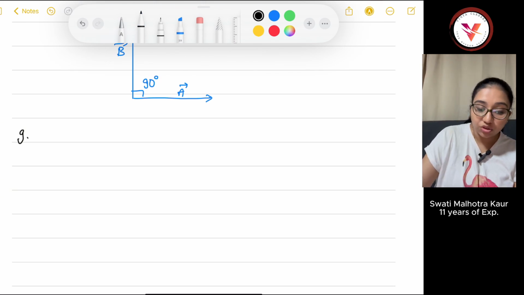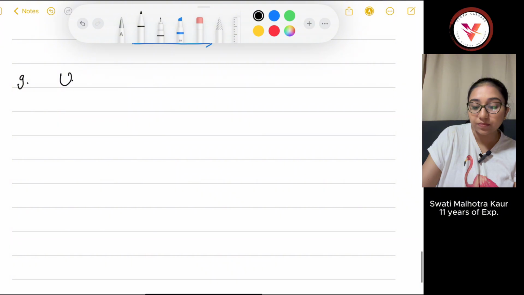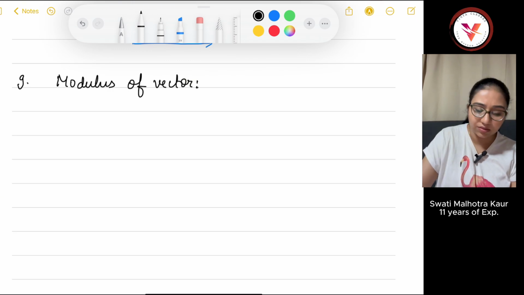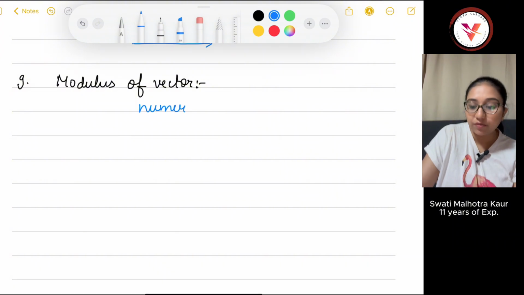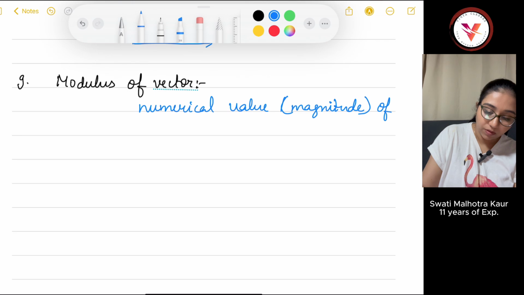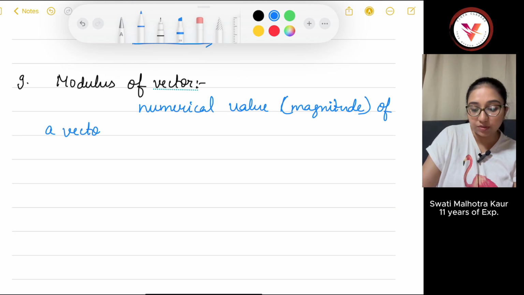Next is unit vector. This is an important vector. Before unit vector, let's learn about modulus of a vector. If you take the modulus of a vector, you'll get its magnitude. Basically, it's simply the numerical value, the magnitude of a vector, and you have to denote it within bars like this.